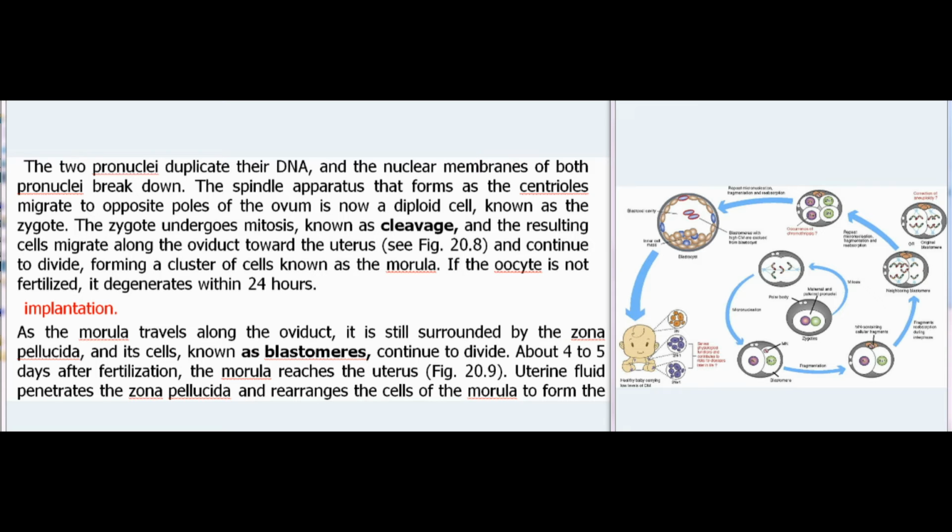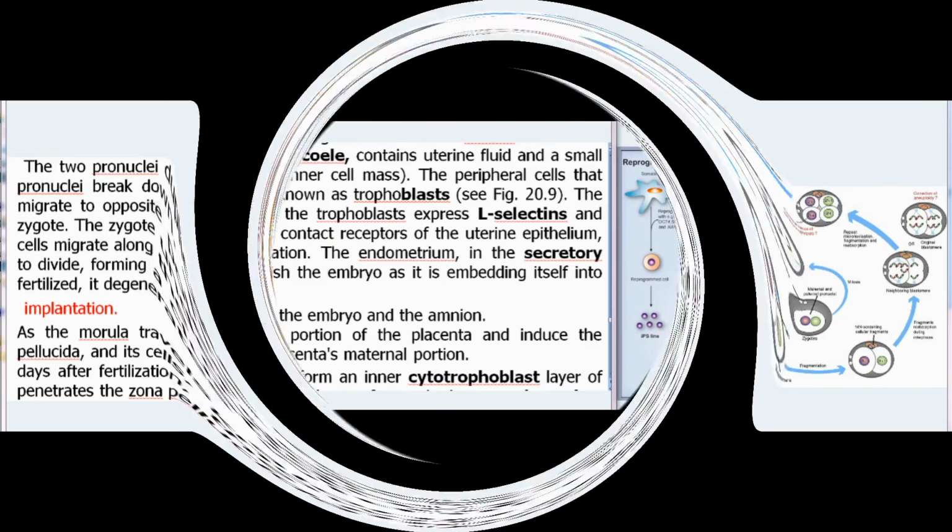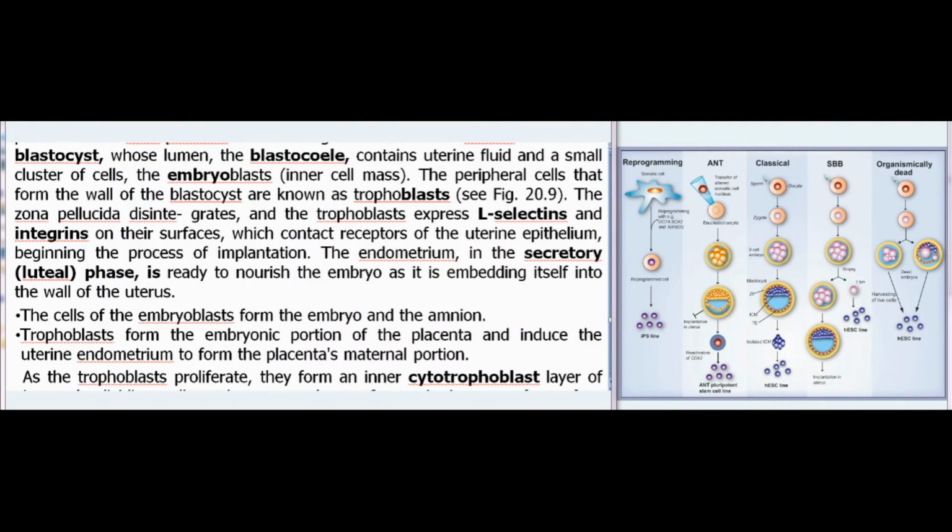As the morula travels along the oviduct, it is still surrounded by the zona pellucida, and its cells, known as blastomeres, continue to divide. About 4 to 5 days after fertilization, the morula reaches the uterus, Fig 20.9. Uterine fluid penetrates the zona pellucida and rearranges the cells of the morula to form the blastocyst, whose lumen, the blastocele, contains uterine fluid and a small cluster of cells, the embryoblasts, the inner cell mass.